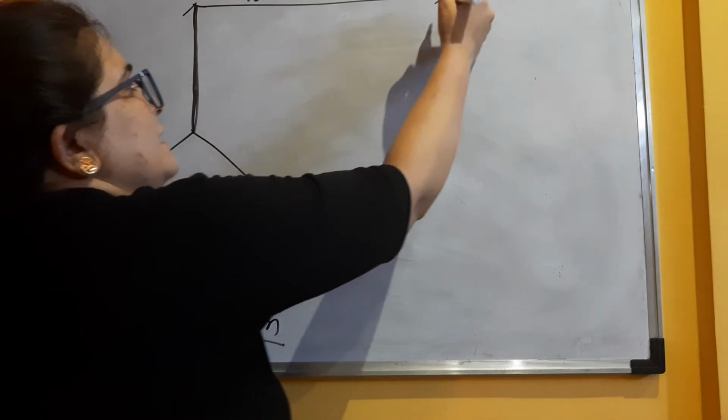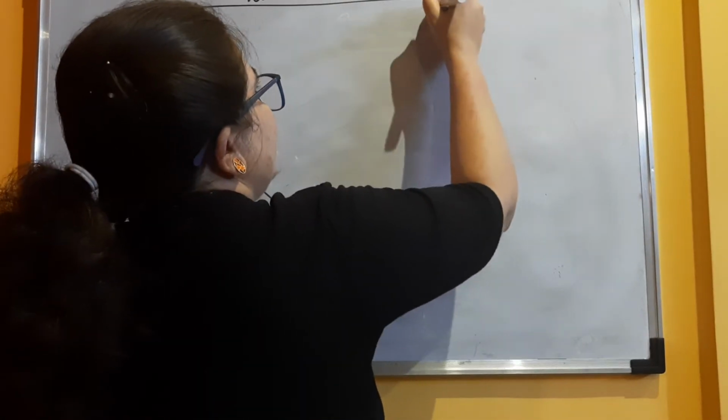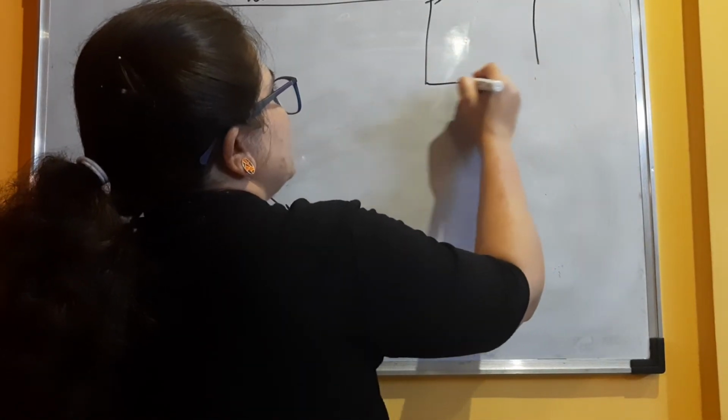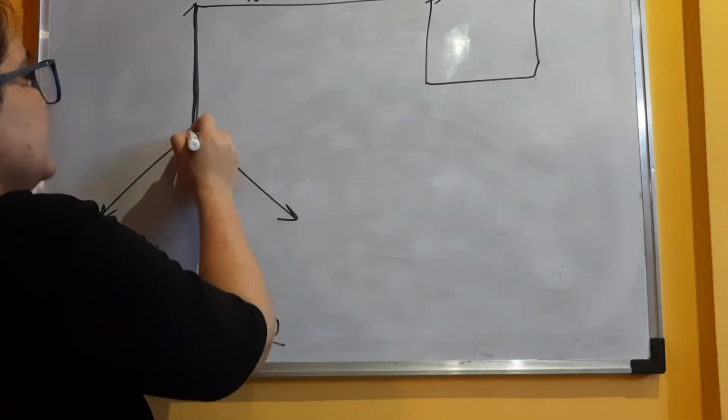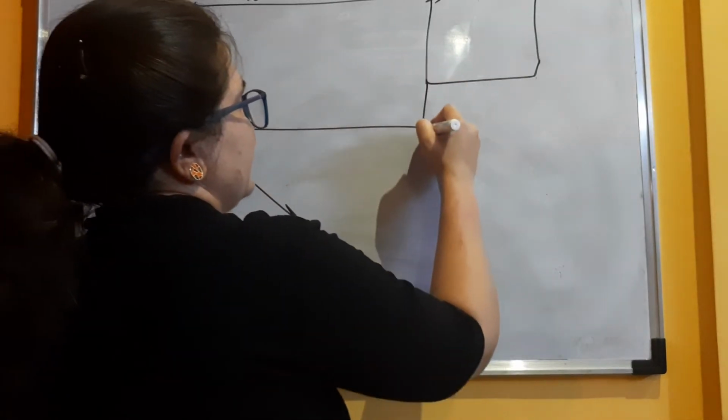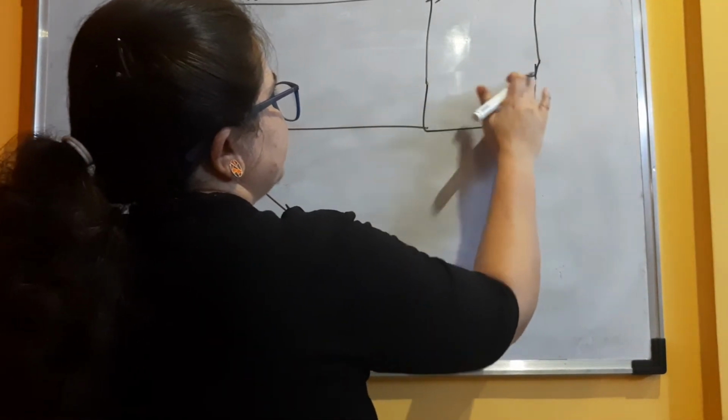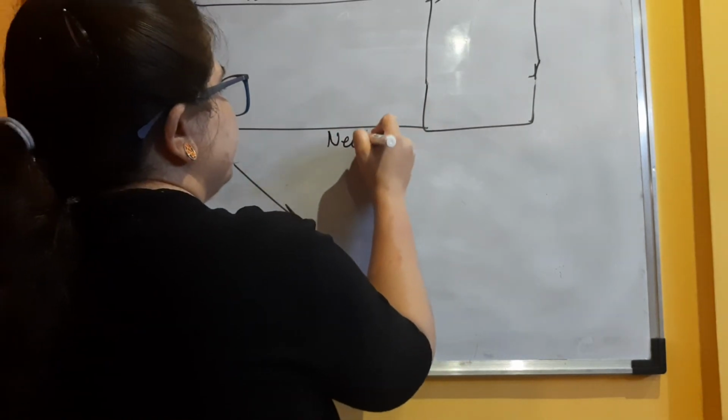Okay. Now this wire is entering into your house. This is your house. And the second wire that is entering into your house is the neutral wire.